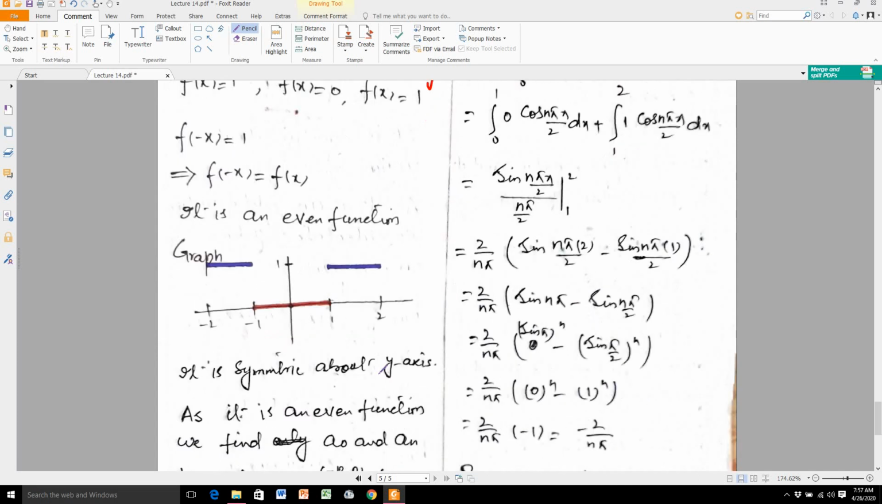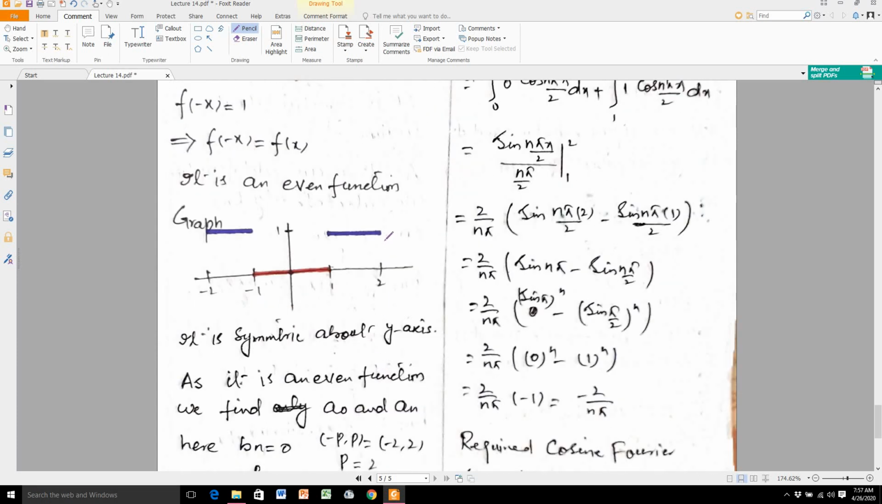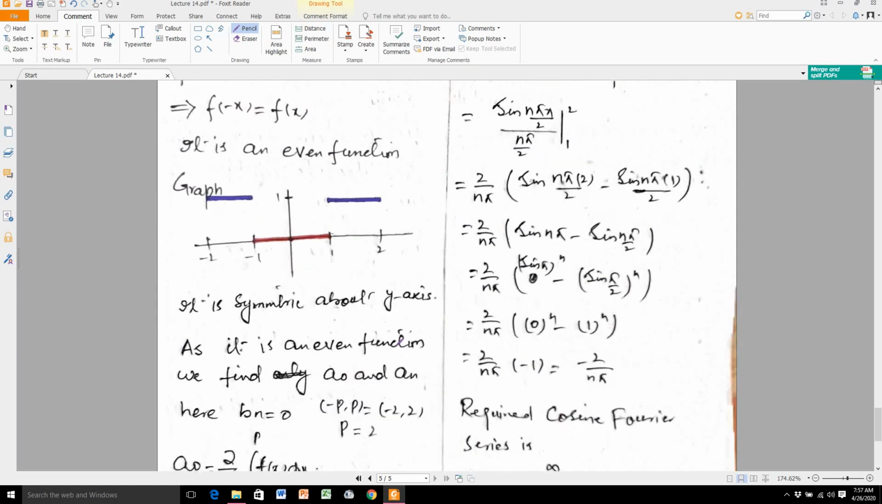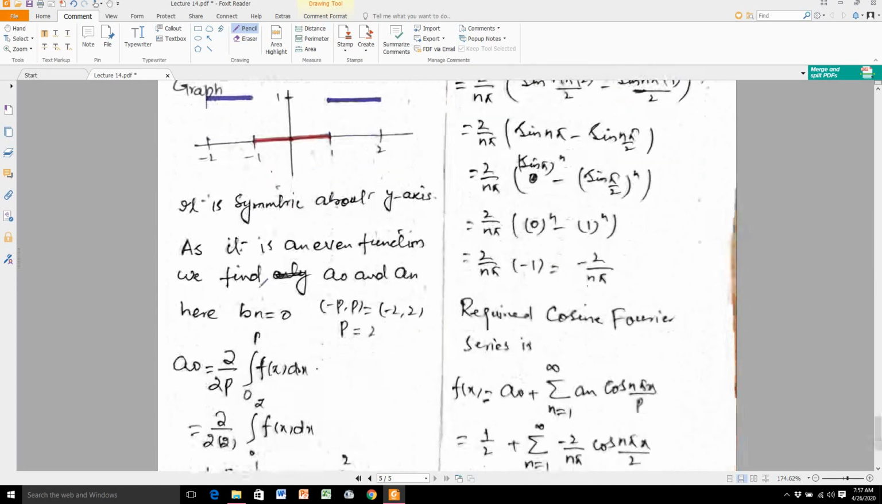So it is symmetric about the y-axis. As you see, the given function is even, so it is symmetric about the y-axis. As it is an even function, we find a naught and an, and here bn is equal to 0. The given interval is minus p to p, here minus 2 to 2. So when you simplify this, you get p is equal to 2.